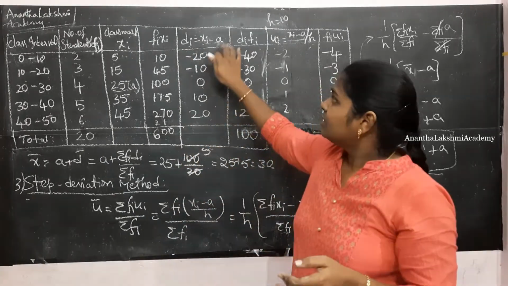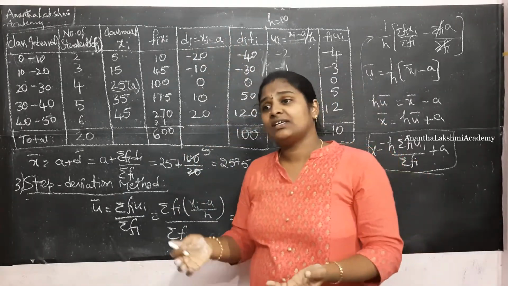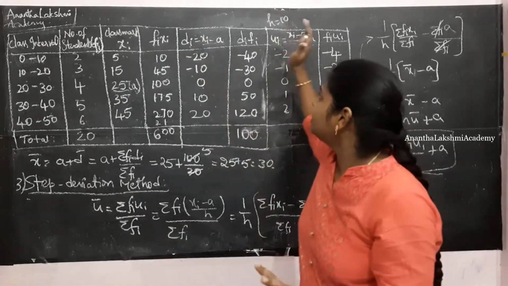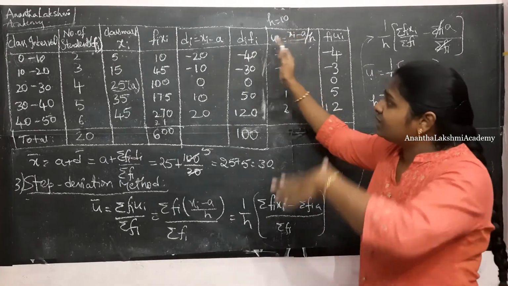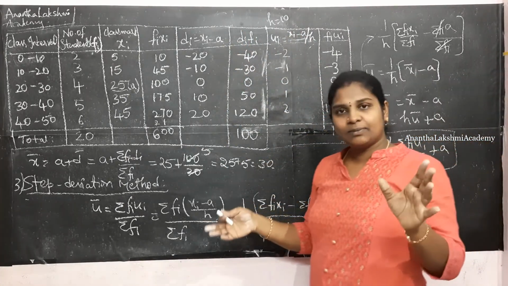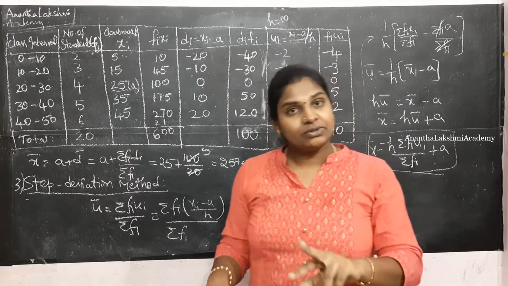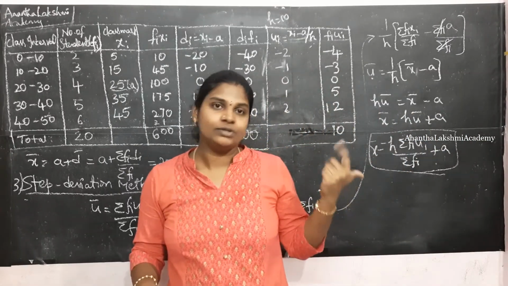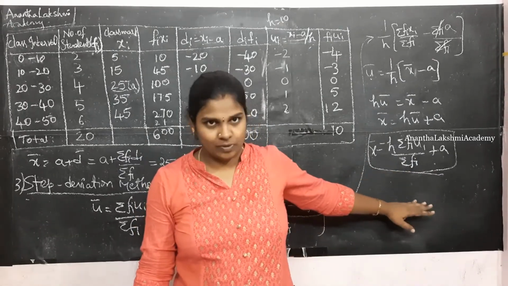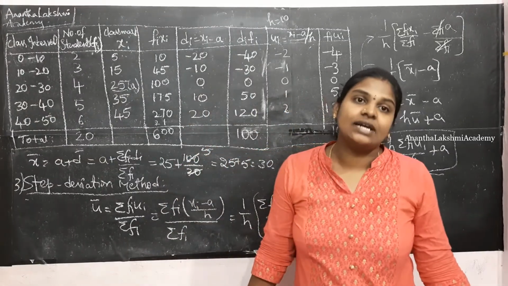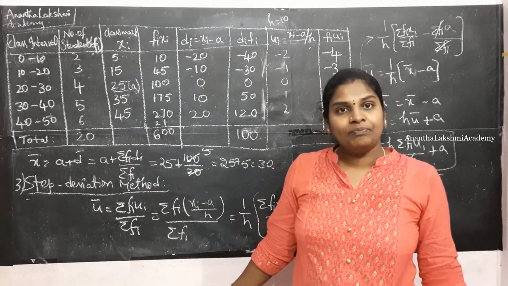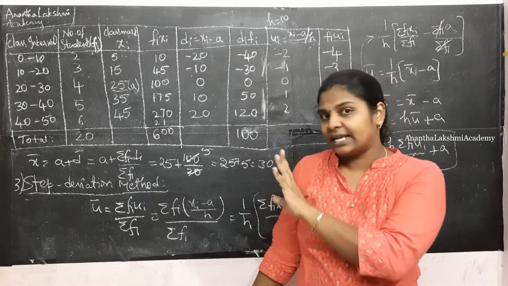Alright, and then once that is done, if you still feel the numbers are complex, then you go for dividing the whole set by a common factor. If you are using the direct method, you have a different formula. If you are using the assumed mean method, you have a different formula. And if you are using the third method, the step deviation method, you have this formula. So that is the introduction and how we can evaluate the values using different methods while calculating the mean.